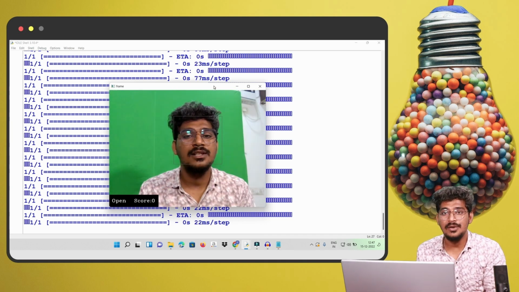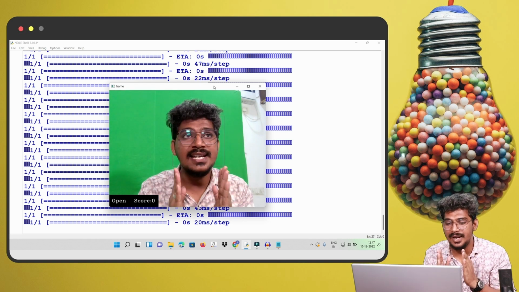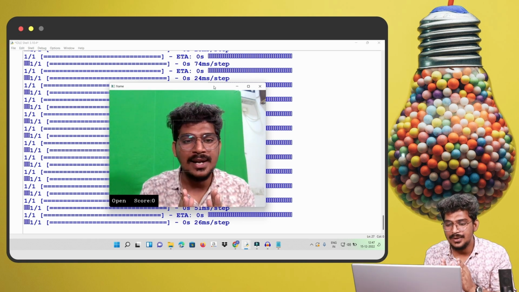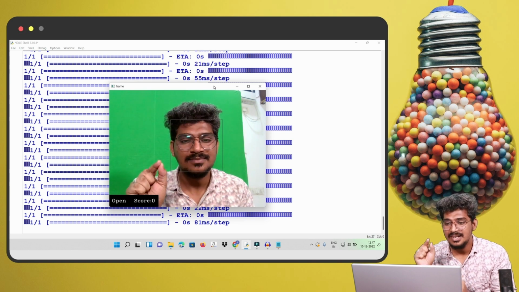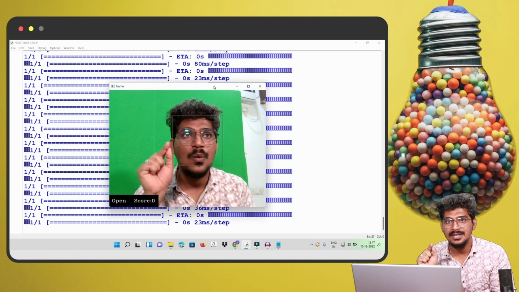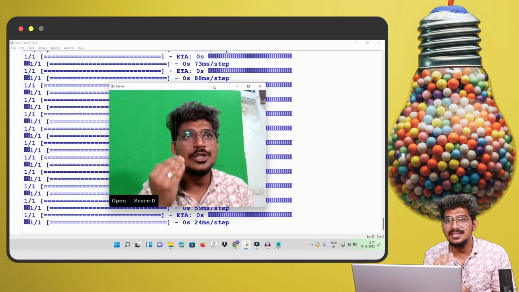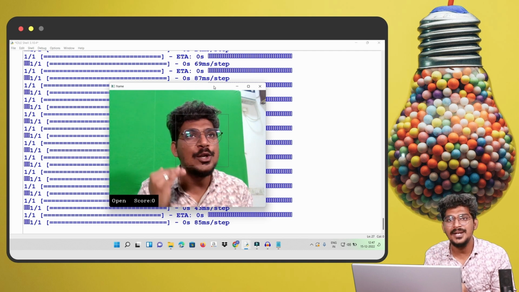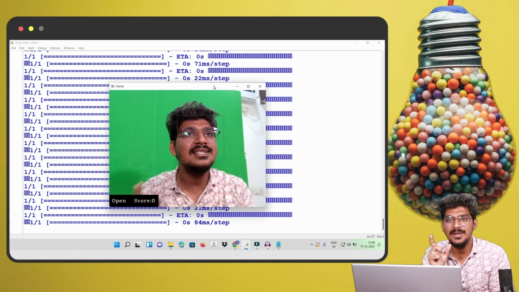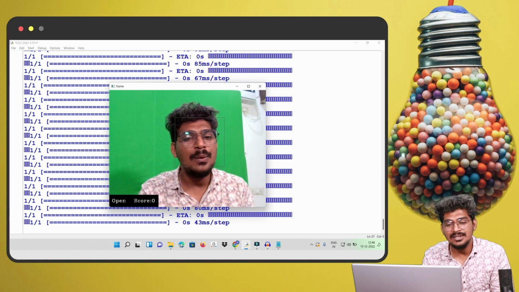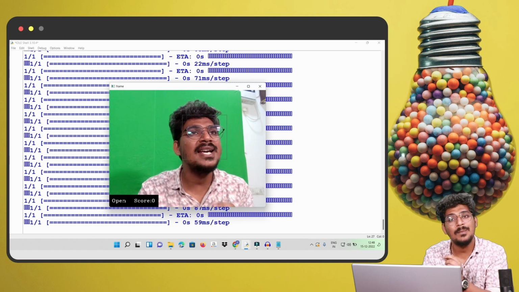Now the score will be 0. My eye is open, so because of the probability value 1, that is the reason it is open. Once I close my eye, the probability value goes below 0.5, so it tends to 0, which means the eye is closed. So the output, open or closed, is based on the probability value.